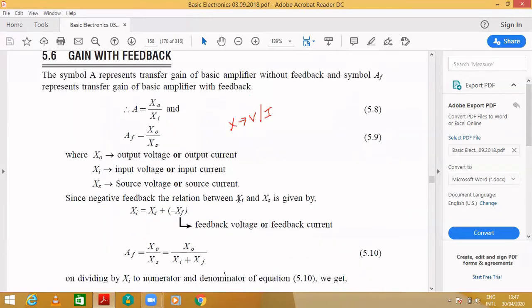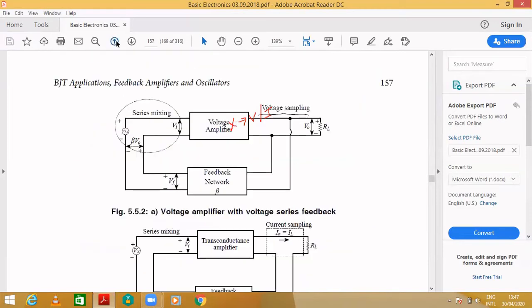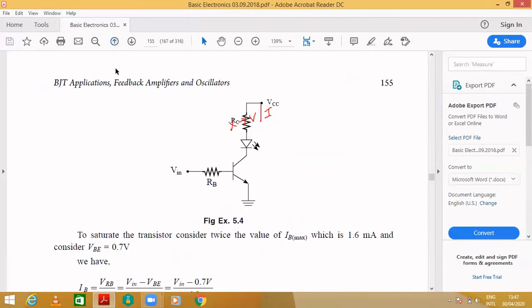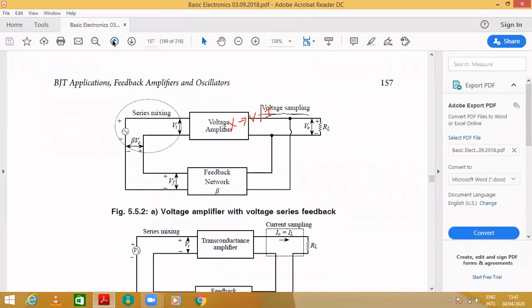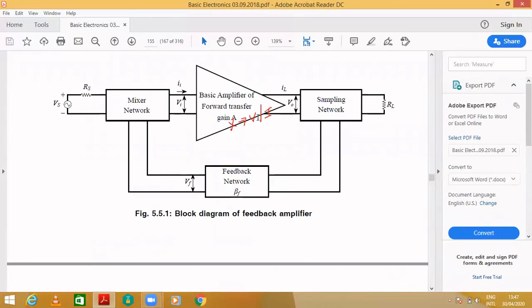Now I already told the relation between Xi and Xs. In this figure, you can observe the basic feedback concept. Suppose I'm taking a voltage source, so this is Vs. The mixer means it will add. If I'm using negative feedback, it will become Vs minus Vf.